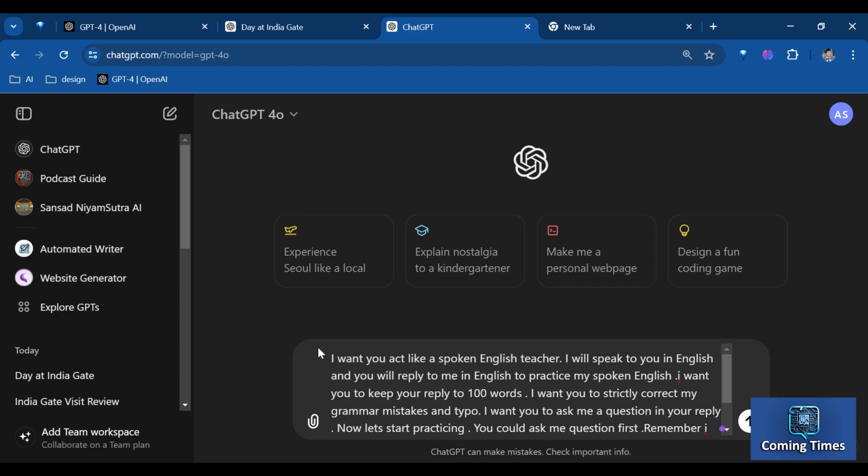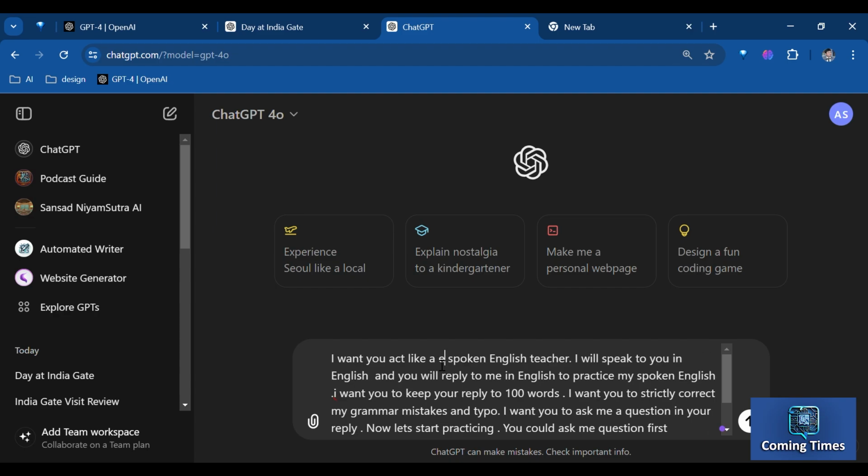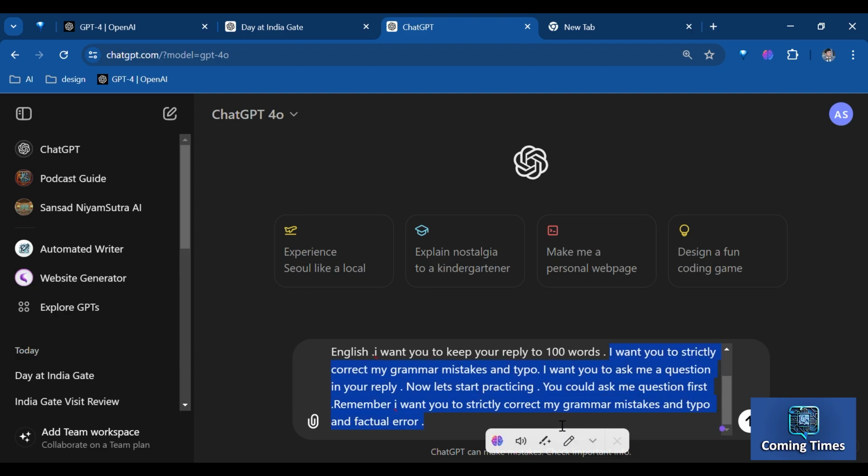Let's try the same thing, this time with a better prompt which says, "I want you to act like an expert of the English language and teacher. I will speak to you in English, and you will reply to me in English to practice my spoken English. I want you to keep your reply in 100 words. I want you to strictly correct my grammar mistakes and typos. I want you to ask me a question in your reply. Now let's start practicing. You could ask me a question first. Remember, I want you to strictly correct my grammar mistakes, typos and factual errors."